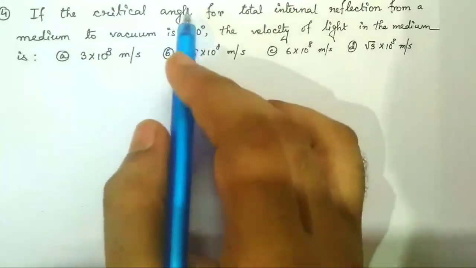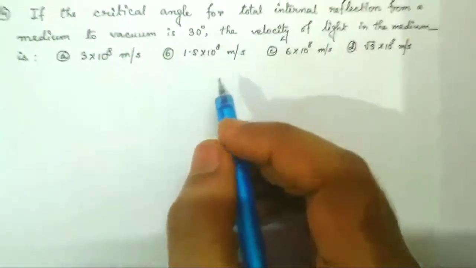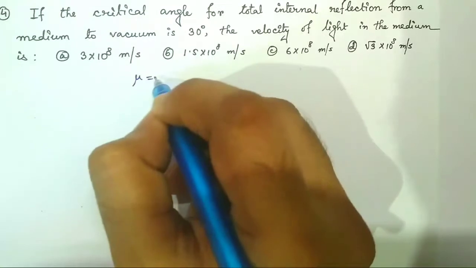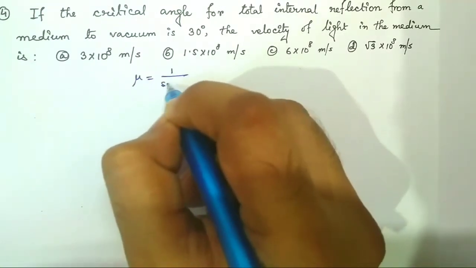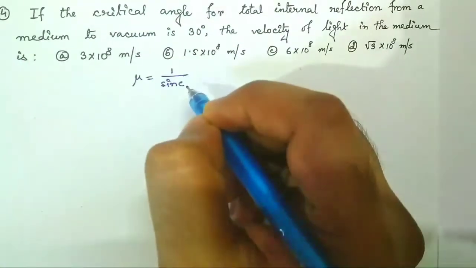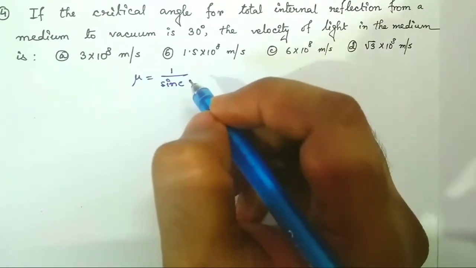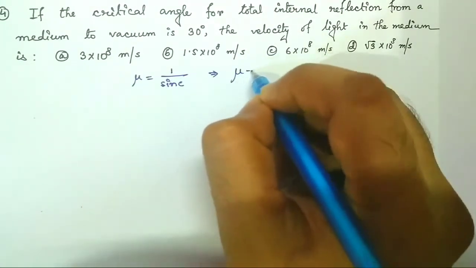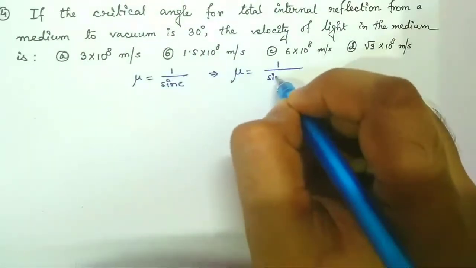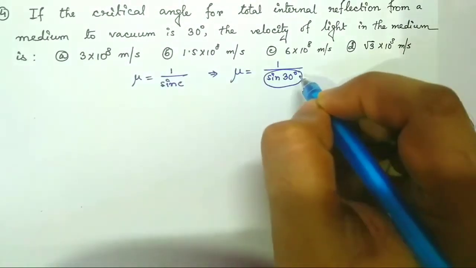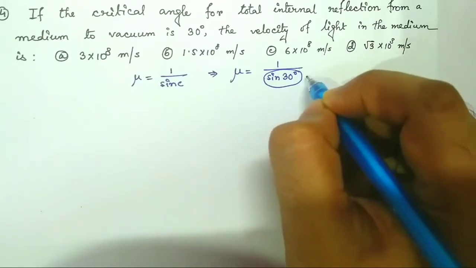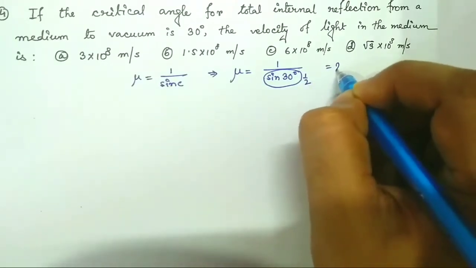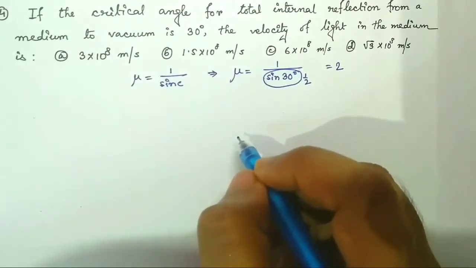Now if the critical angle is given, we can easily calculate the refractive index of the medium by using the formula mu equal to 1 by sin C, right? So mu equal to 1 by sin 30 degree, but the value of sin 30 degree is half, so this will give 2, mu equal to 2.